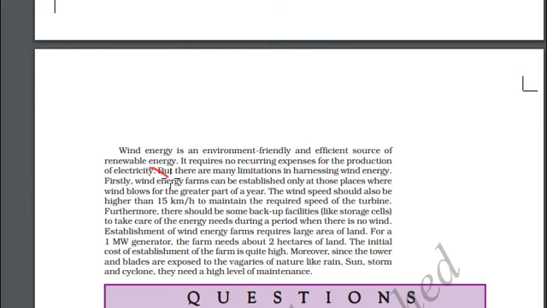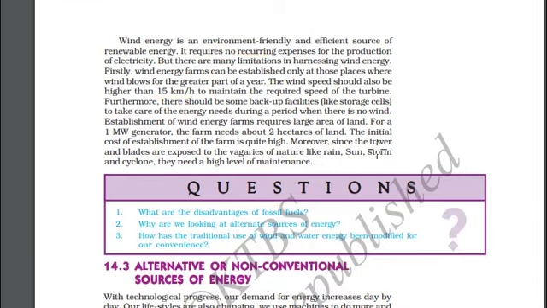First, the wind speed should be higher than 15 km per hour, and this speed must be maintained for some duration. And the tower and the blades are exposed to extreme rain, sun, storm and cyclone. The maintenance cost is high.